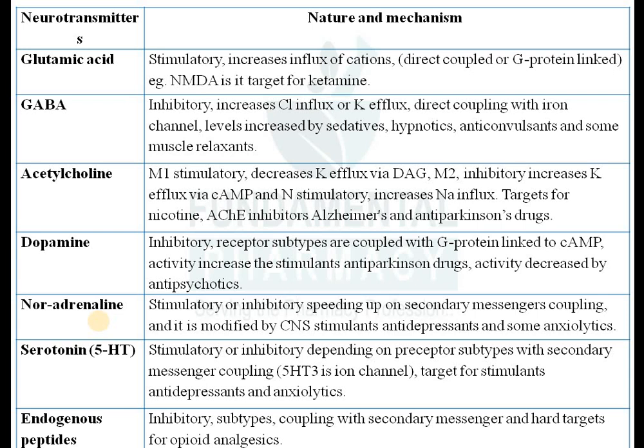Again, they are also G protein coupled receptors. So these receptors are also targets for a few drugs like CNS stimulants, then antidepressants, then some anxiolytics, sorry, sympathomimetic drugs and sympatholytic drugs. So these are also targets.